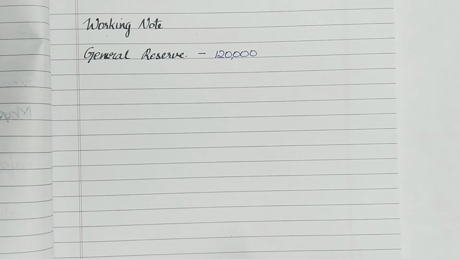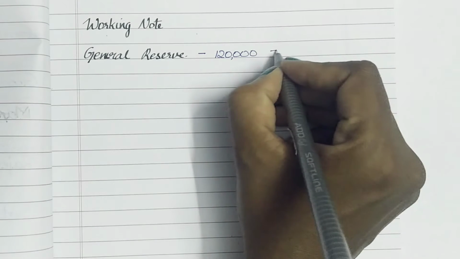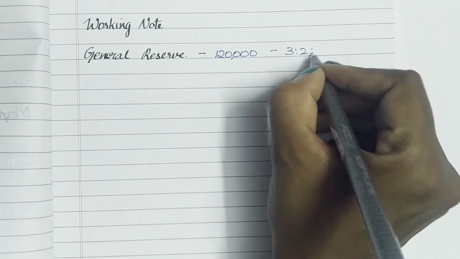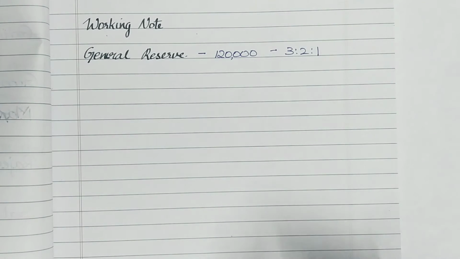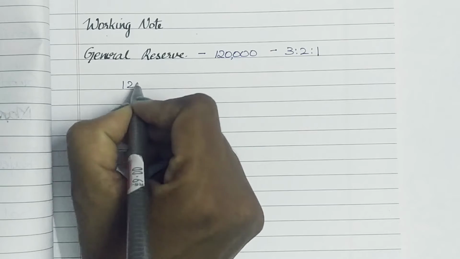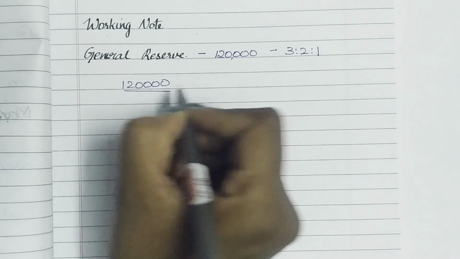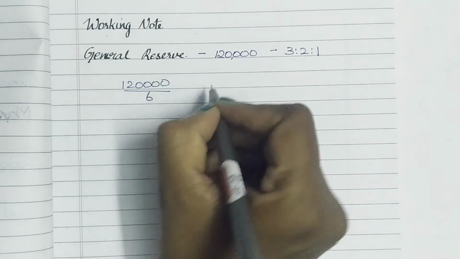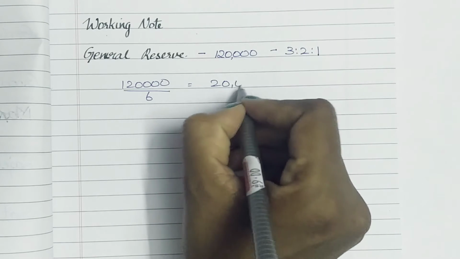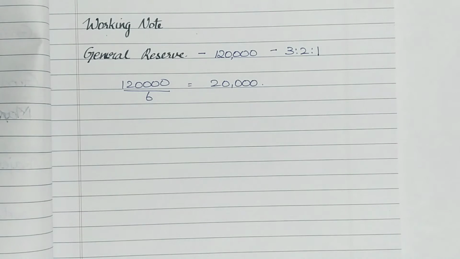Note how the general reserve of 1,20,000 is going to be divided among the partners. The old partners have to take up this 1,20,000 in the ratio 3:2:1, and the amounts they get are going to be recorded in the capital account. First we find out how much each takes. 1,20,000 divided by 3 plus 2 plus 1, which is 6, gives 20,000.